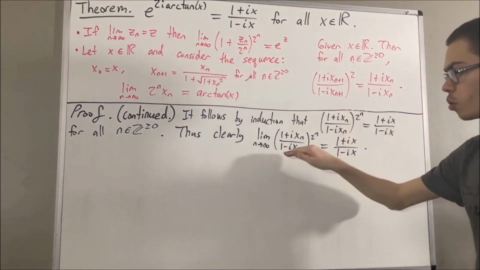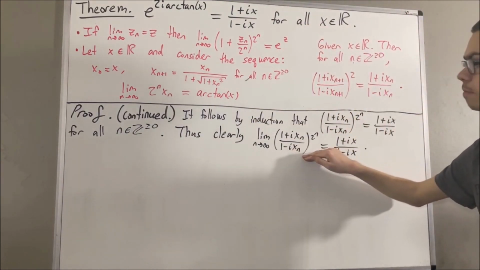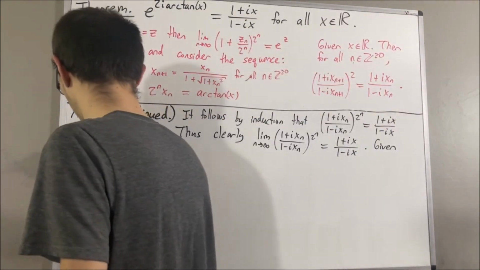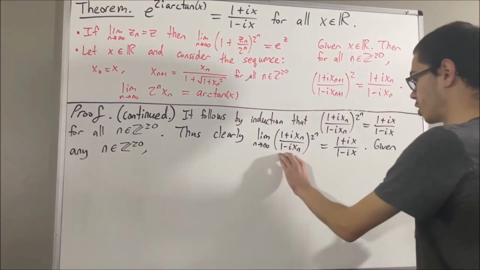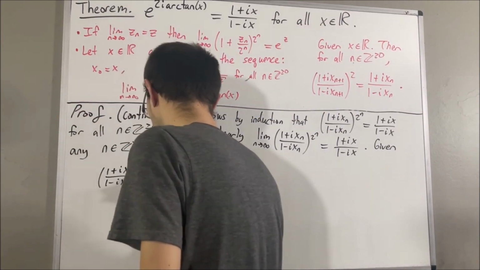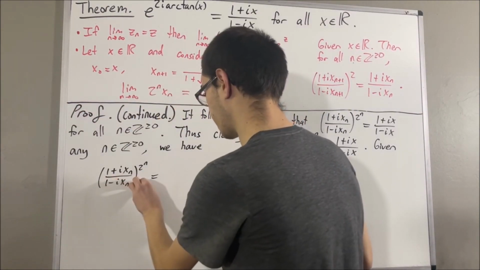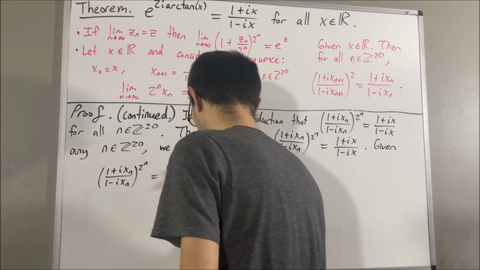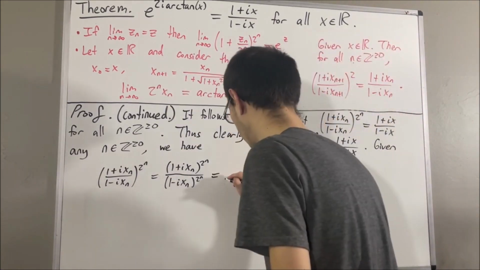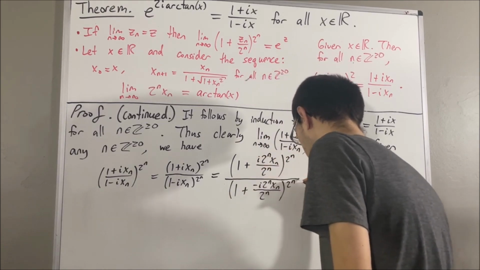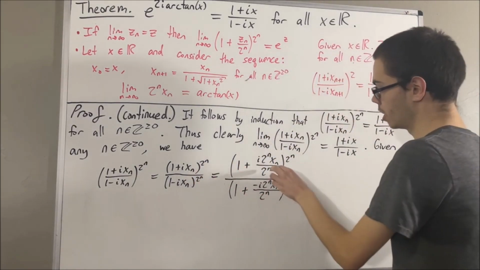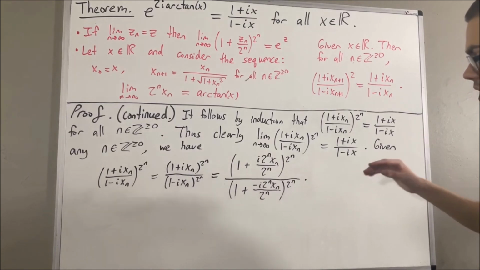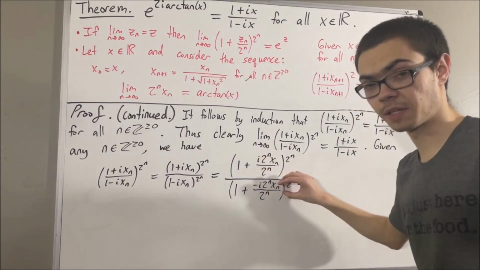To show that, we are going to re-express this guy in a different way. So let's consider an arbitrary integer n greater than or equal to 0. And so now, let's re-express this guy. First of all, we know that this is just the same thing as the numerator to the power of 2 to the n over the denominator to the power of 2 to the n. But then next, we have this. All we've really done here was multiply and divide by 2 to the n. So now, let's think about what the limit of this sequence is.